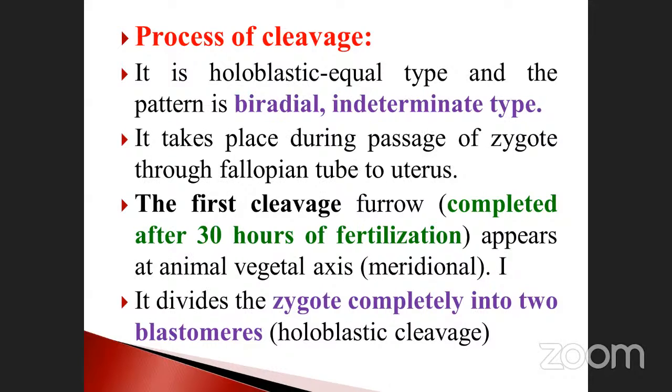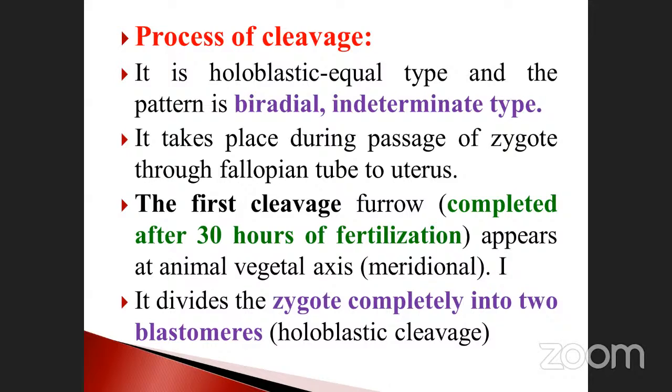The first cleavage appears at the animal vegetal axis, that is called meridional. Once again, the first cleavage furrow is completed after 30 hours of fertilization. Sometimes they ask the question: 24 hours per day, add 6 hours. It divides the zygote completely into two blastomeres.